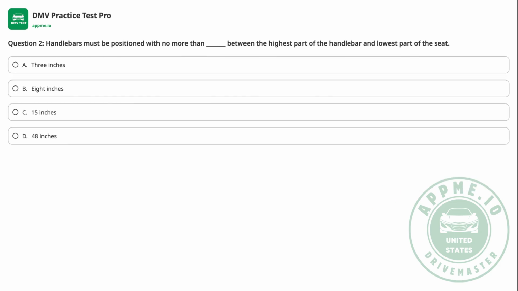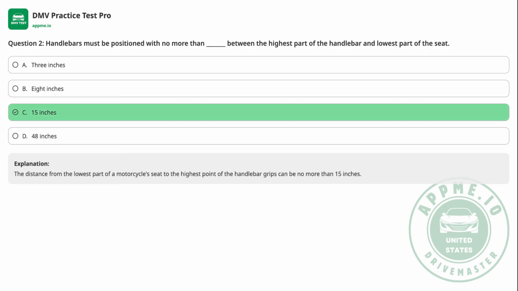Question 2. Handlebars must be positioned with no more than blank between the highest part of the handlebar and lowest part of the seat. A. 3 inches. B. 8 inches. C. 15 inches. D. 48 inches. The correct answer is C.